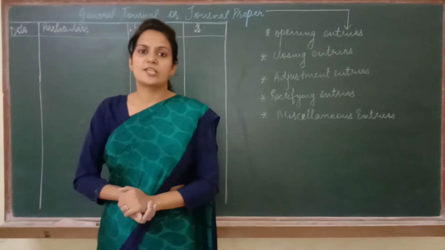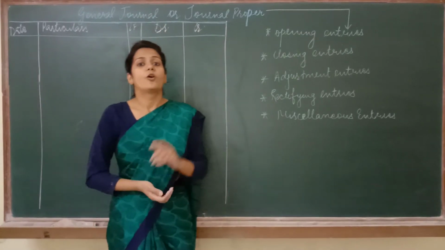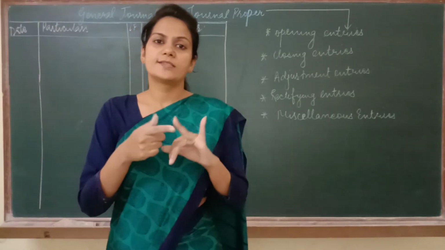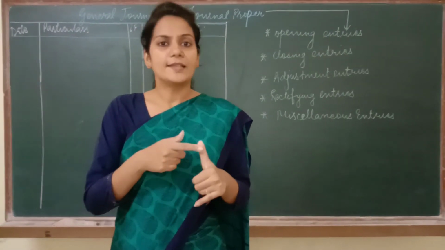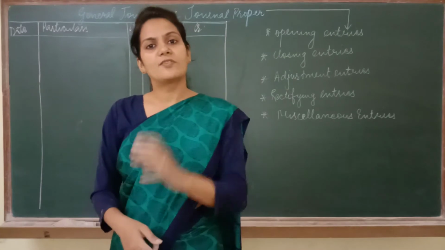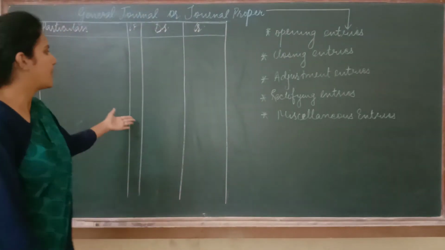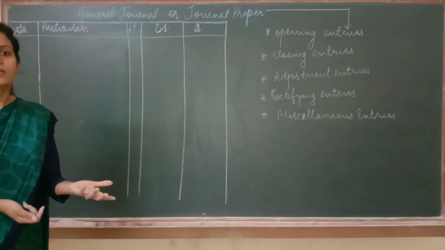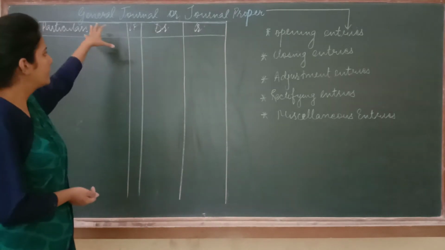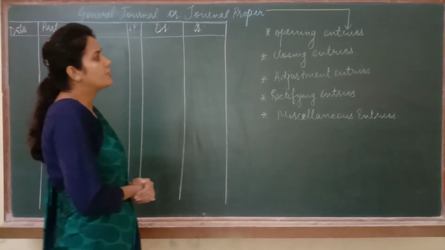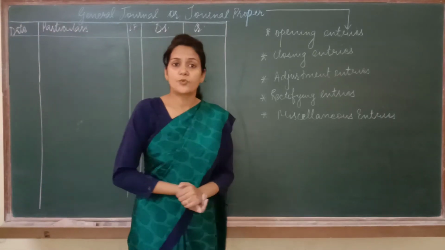It means that transactions which do not find a place in cash book, purchase book, sale book, purchase return and sale return, those transactions will be recorded in journal proper. The format of journal proper is same as that of normal journal. The format you learned in the journal chapter is the same. But now, what are those entries which we are going to record in journal proper?